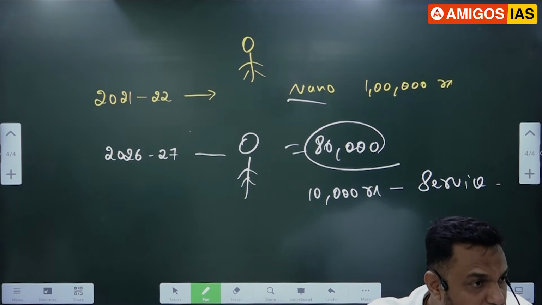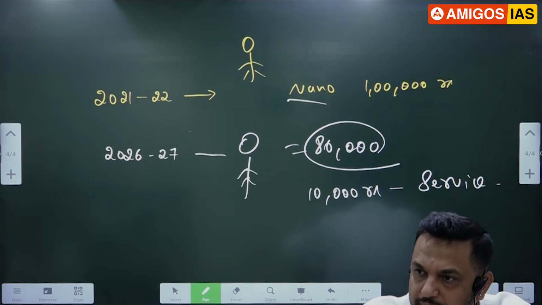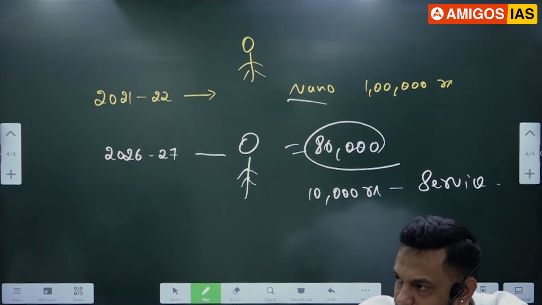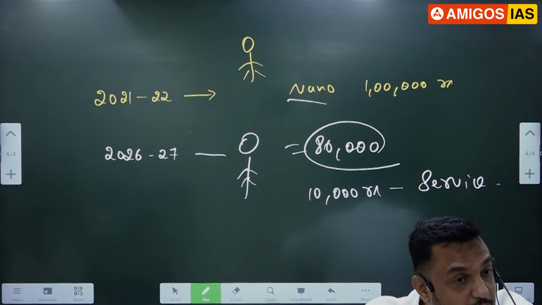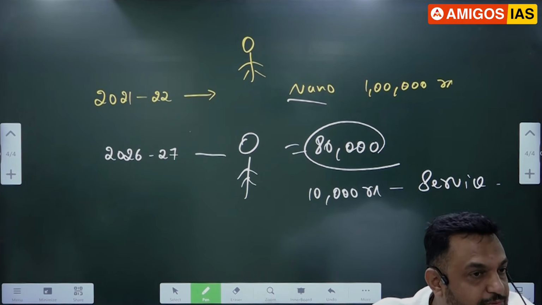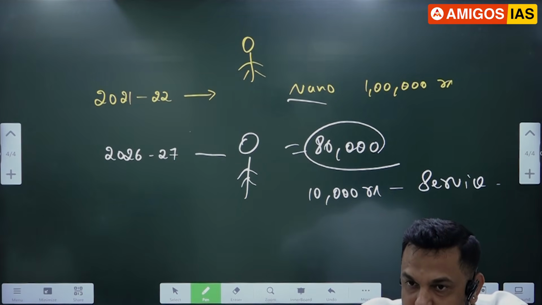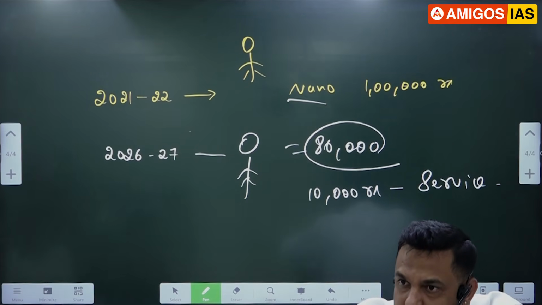Now in 26-27, is that car newly produced? No. The first one, the car, is not newly produced. The second one, because of this deal of buying and selling, there is a service. Worth how many rupees is produced? 10,000. That should be added to this year's GDP.